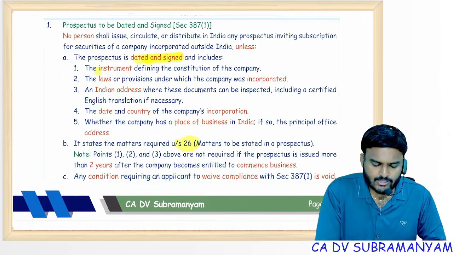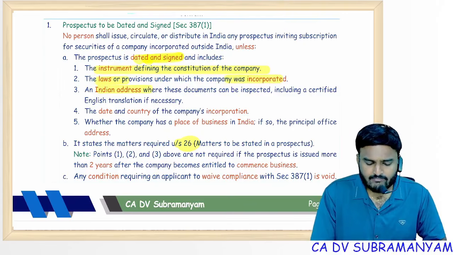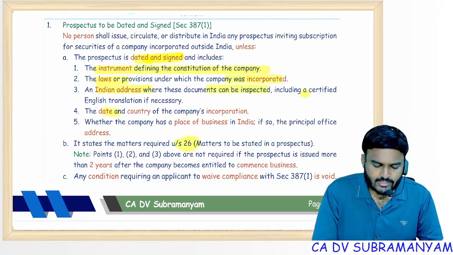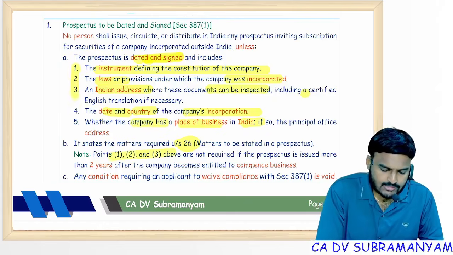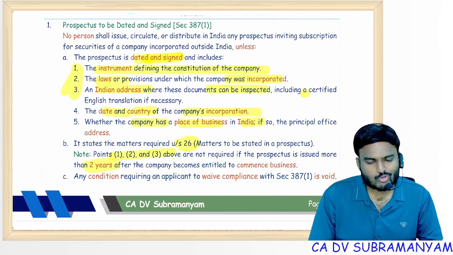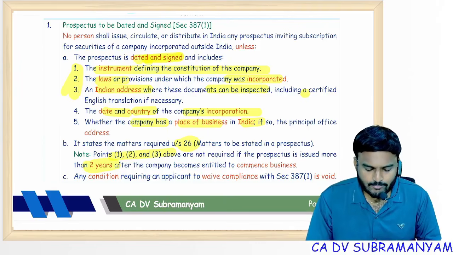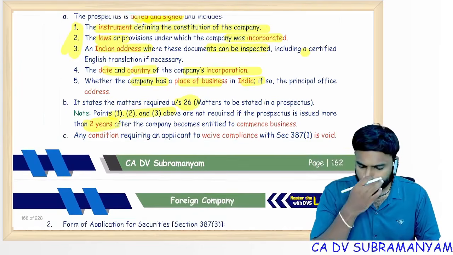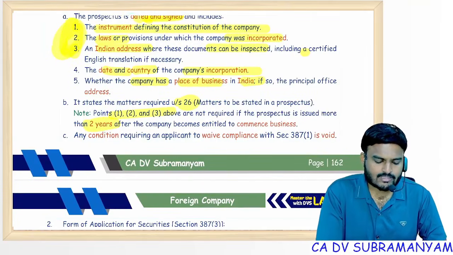But extra points: instrument defining the company constitution, laws under which the company was incorporated, Indian address where these documents can be inspected, date and country of company's incorporation, company has a place of business in India. Of course, 1 to 3 points are not applicable to companies which are older than 2 years, because they are already in existence. For new companies only, you need to show proofs.